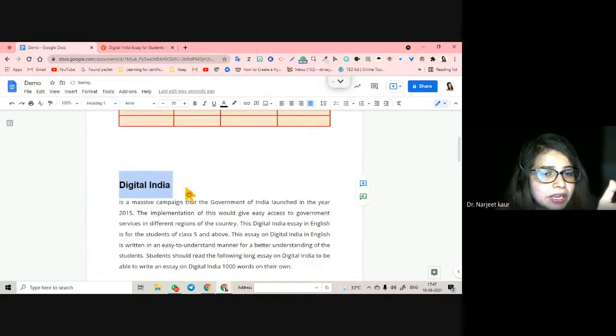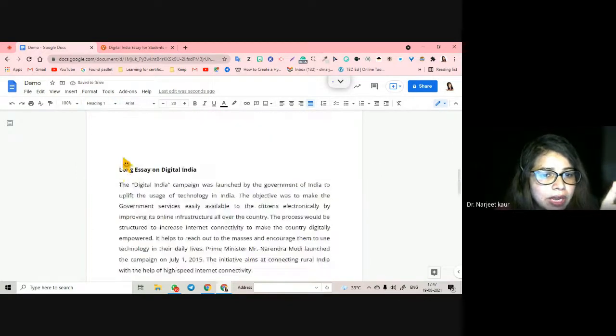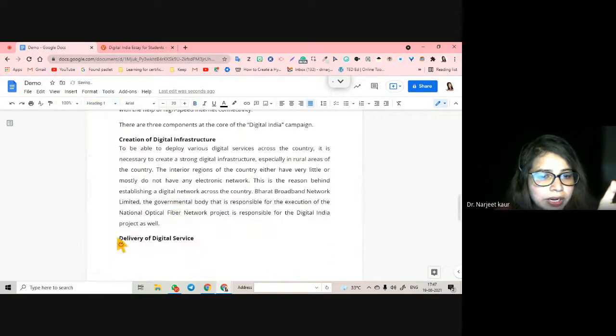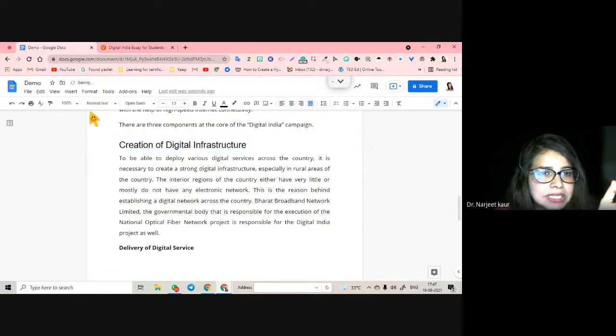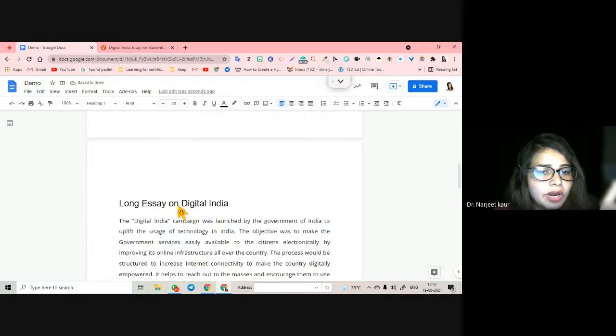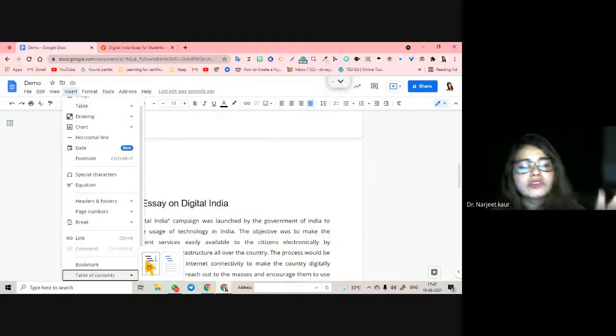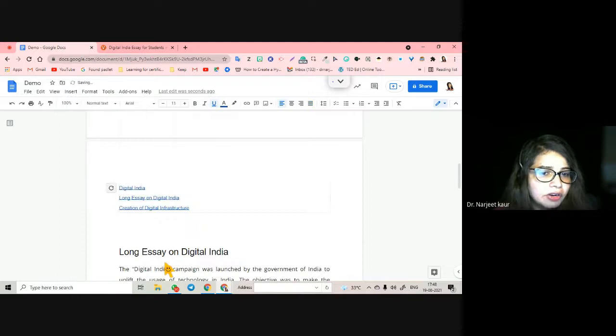So I apply heading 1 here. I apply heading 1 to this also, and to this also. To 3 of them I have applied heading 1. So now I can go here, click on insert, click on table of contents. There are two kinds of contents. One is with page number, one is with blue links. Whichever you want you can insert. I personally like going with blue links a lot, so I click on blue links.